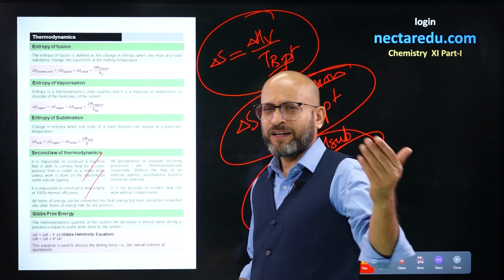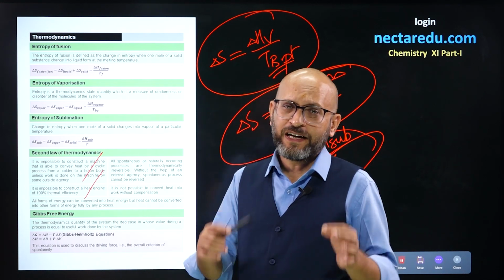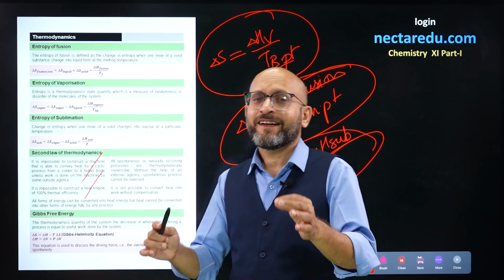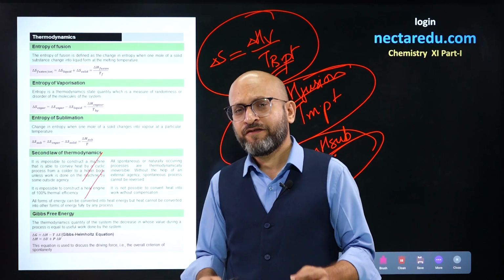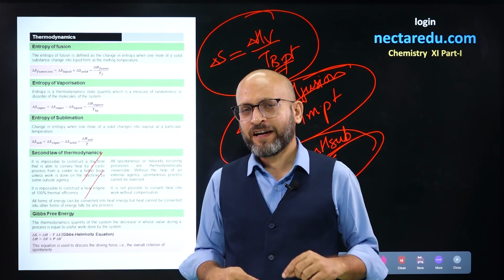And for enthalpy we have already studied delta H equals delta U plus P delta V, or delta H equals delta U plus delta n g RT. You can use whichever is required in a given problem and you can calculate everything fine. That's it.